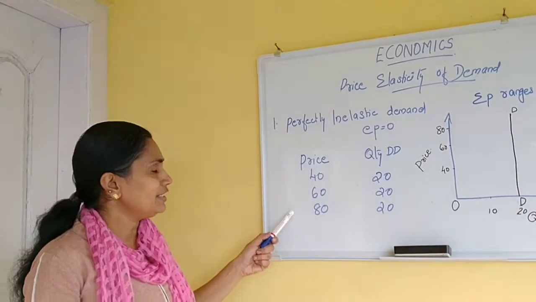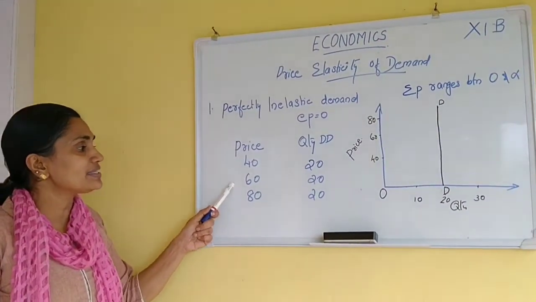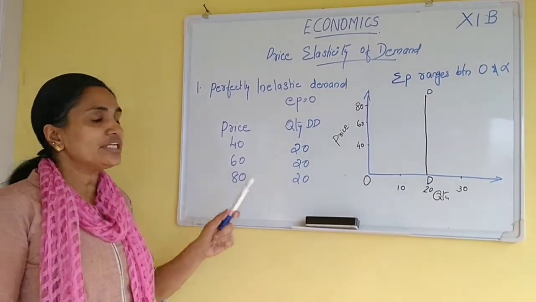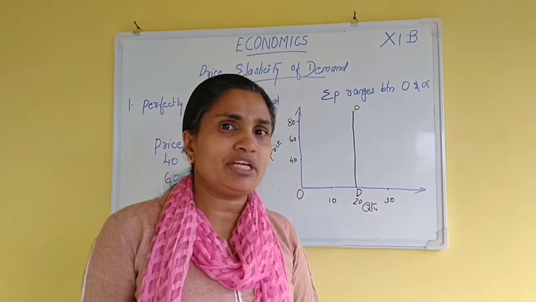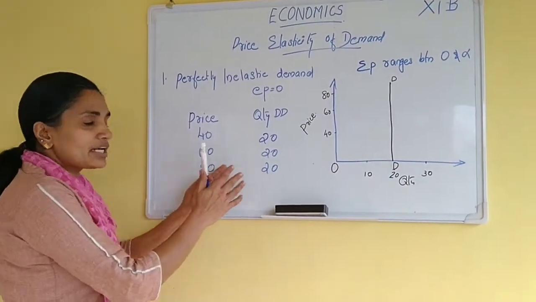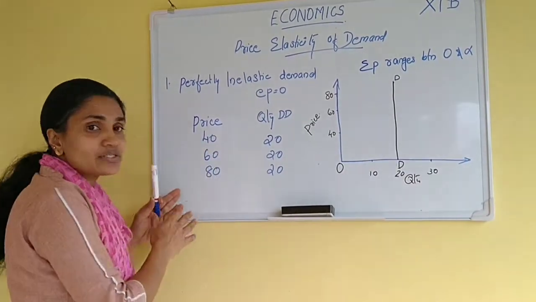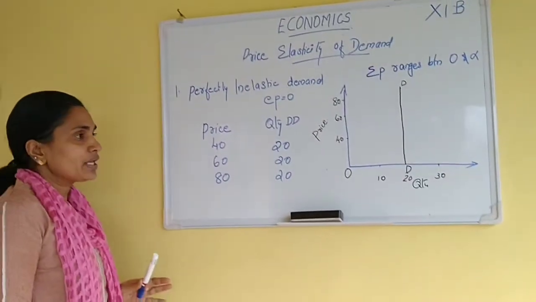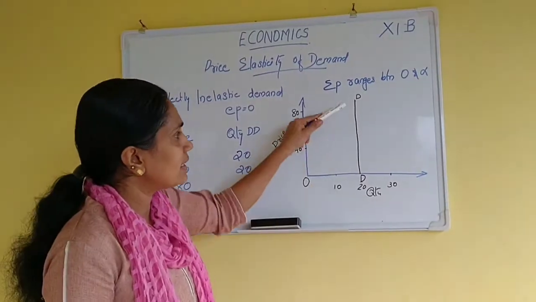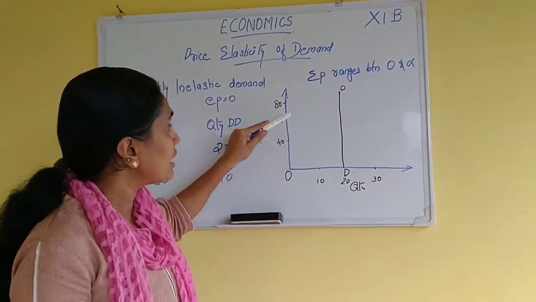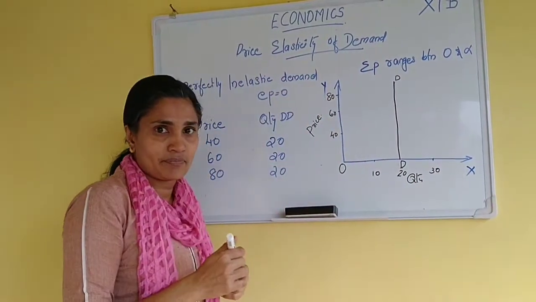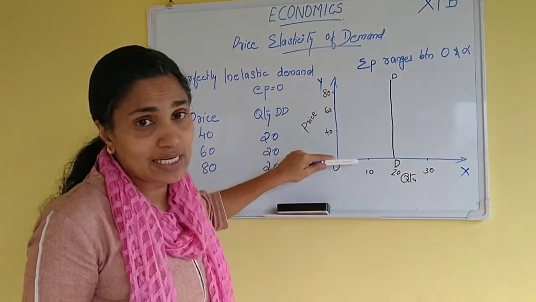See this example. In this table, we can see that the price is increasing, 40, 60, 80. What about the quantity demanded? Quantity demanded remains the same, 20. That means there is no effect on quantity demanded due to change in price. It does not increase or decrease. Here is the graphical representation of this example: a straight line parallel to the y-axis, a vertical line.